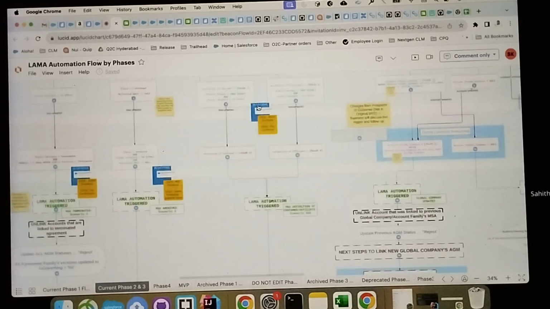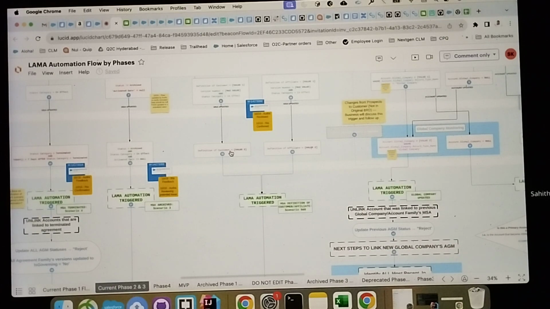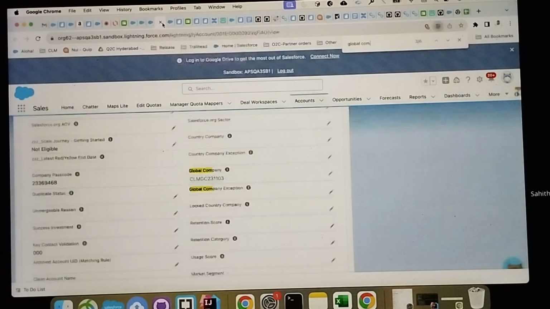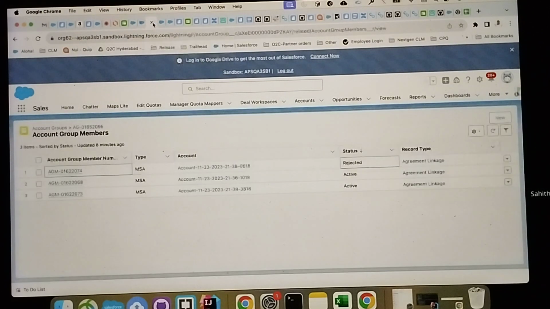Okay. And one more thing is, on the agreement, I showed you the definition of customer and the definition of affiliate, right? So if the definition of customer value is changed, for example, I'll show you. Let me take one agreement here.